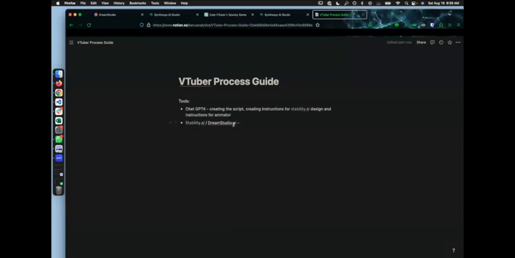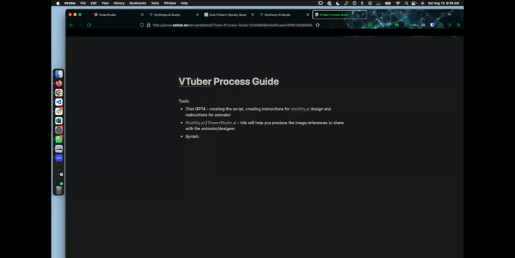These tools will help you produce the image to share, or the image references to share with the animator designer. Okay, I got it.